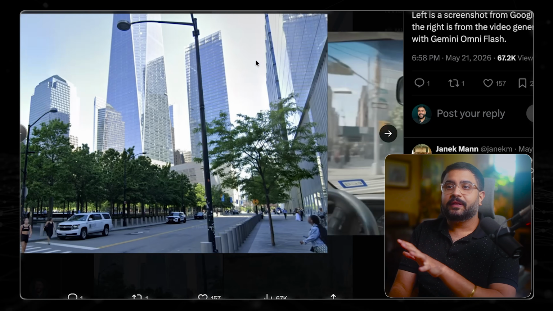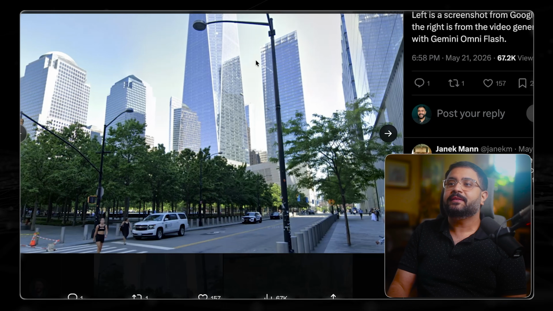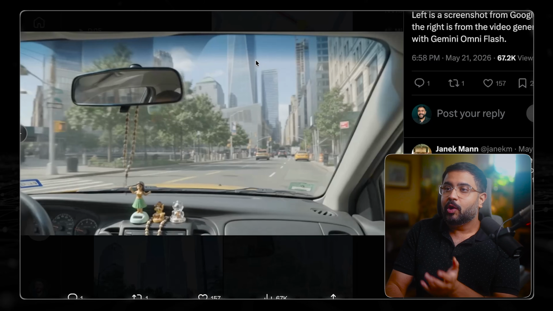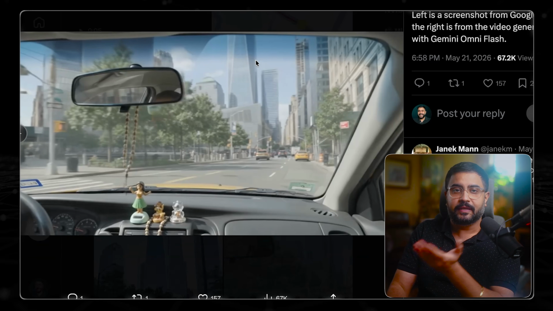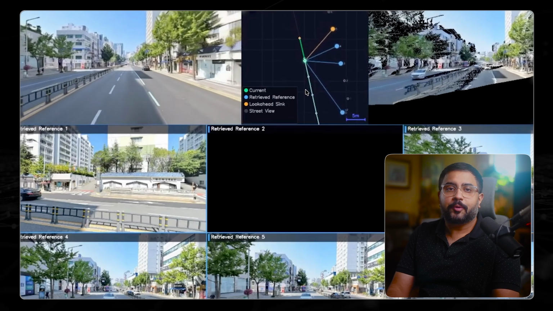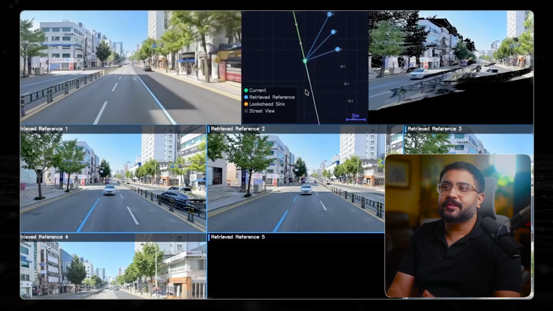Rather than Google relying on this model having soaked up every single Street View panorama and being able to reproduce it on the fly, you can actually just give it the relevant set of panoramas and get a faithful, close to one-to-one rendition rather than the approximate rendition that we're seeing today. And so these approaches to me are very exciting because it's a way for us to get the best of both worlds. We can create fantastical, crazy visual effects that are actually anchored in the real world as it is.